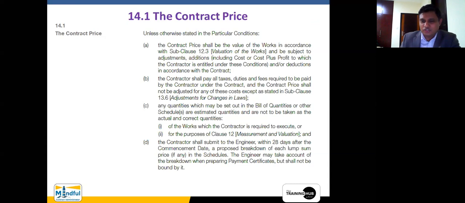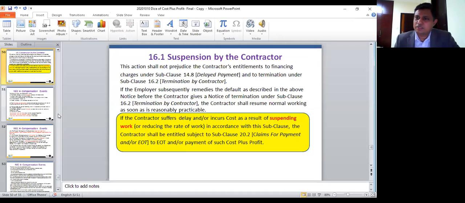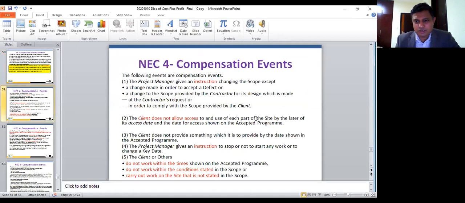For the additions, sometimes the additions may be done based on cost only. Sometimes the additions may be done based on cost plus profit, right? Based on cost also it is there. So based on that, I can tell you that all the occurrences of cost plus profit have now been discussed by us. So we have a little bit of time.